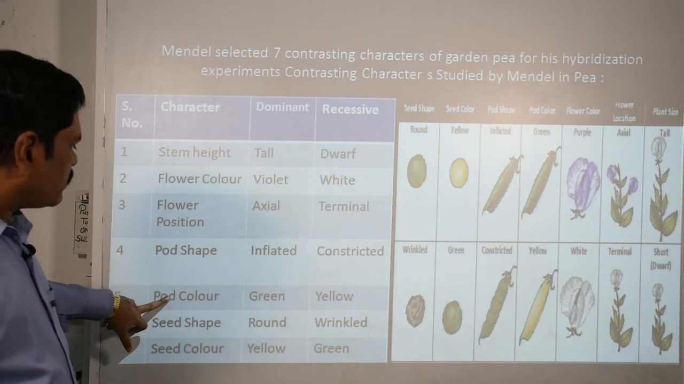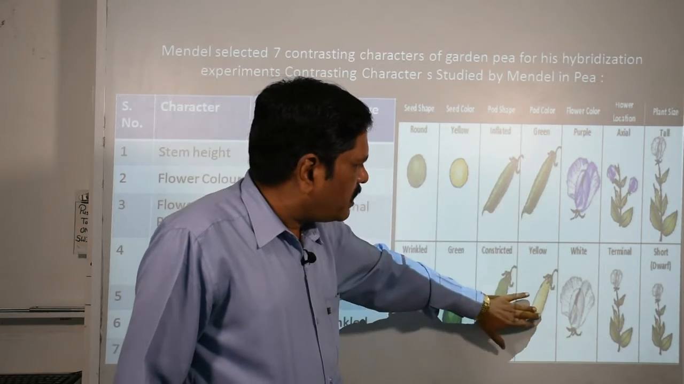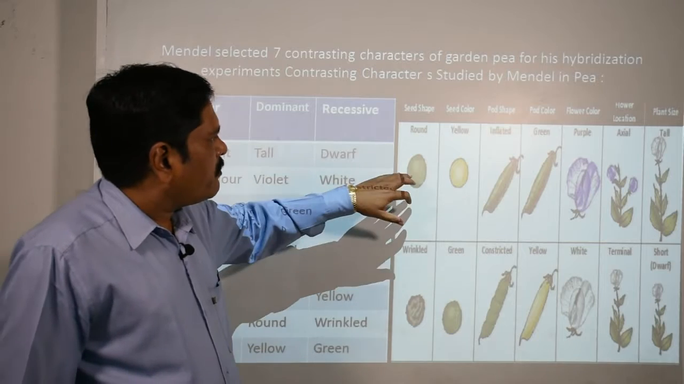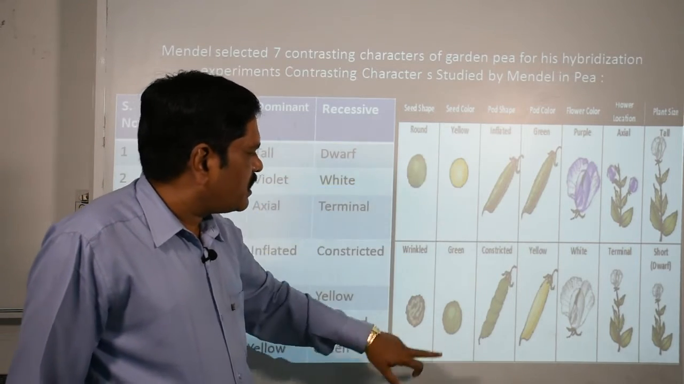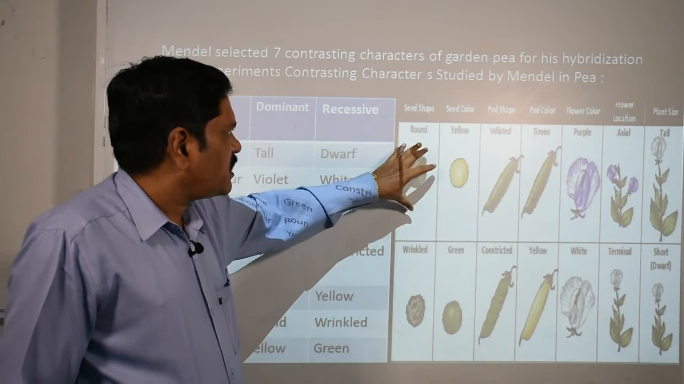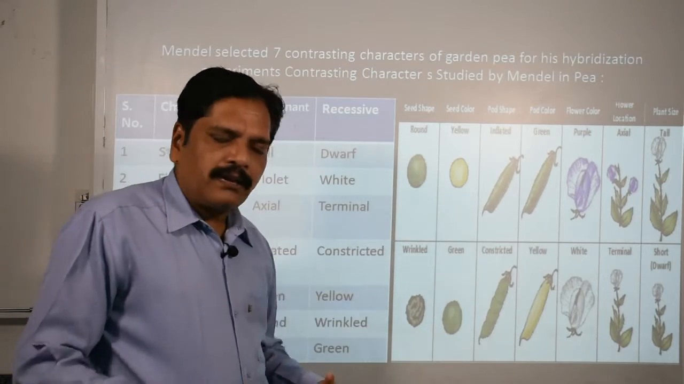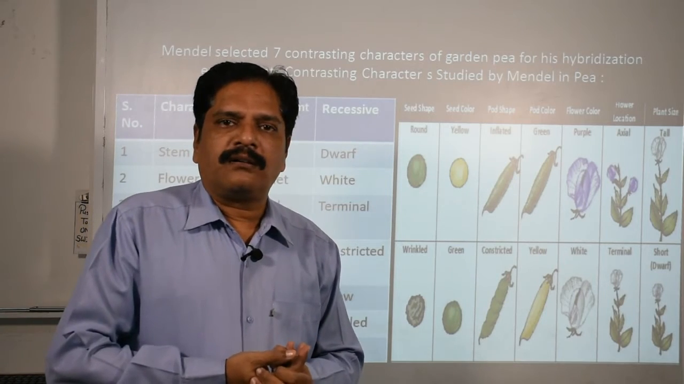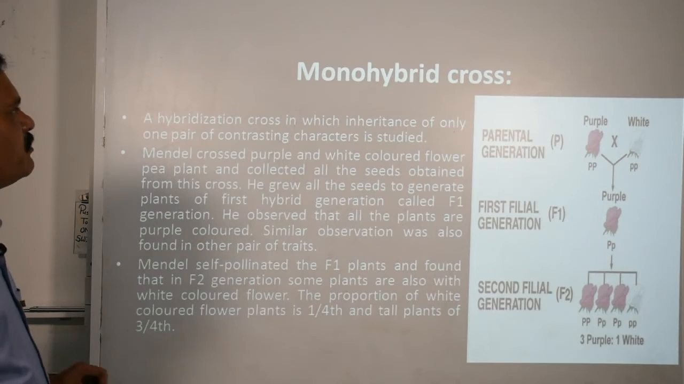Then the next one, the pod color, very clear: green is dominating and yellow is recessive. Finally, we come to the seed color. The yellow color seed is dominating and the green color seed is recessive. Then the seed shape: round shaped seed is dominating, and wrinkled means folds are present on the seed covering. So this is the difference between these 7 features.